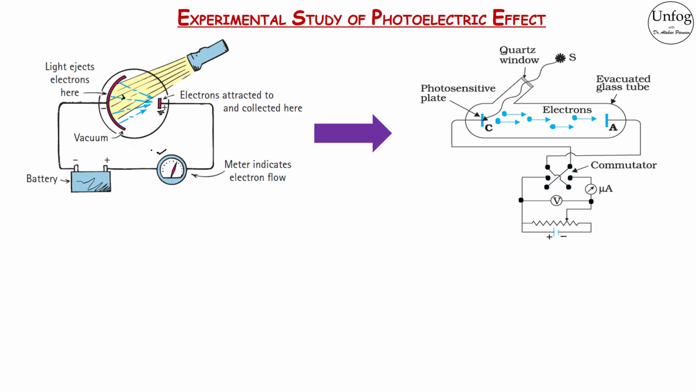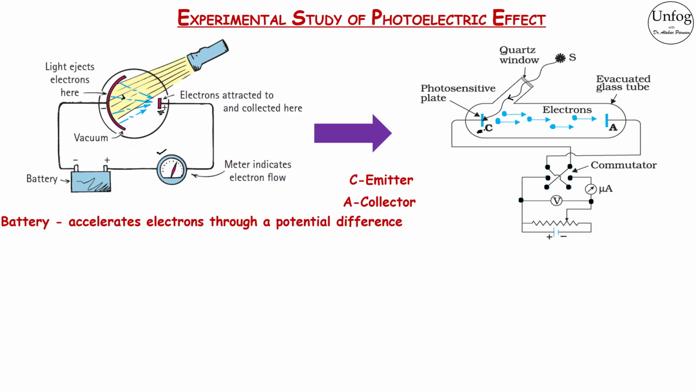The experimental setup consists of an evacuated glass tube having two electrodes. One is a photosensitive emitter plate which emits electrons when exposed to ultraviolet radiation, and the other one collects the electrons. A high frequency light is needed for the photoelectric effect, so this quartz window allows high frequency light to pass through it and this just falls on the plate C.